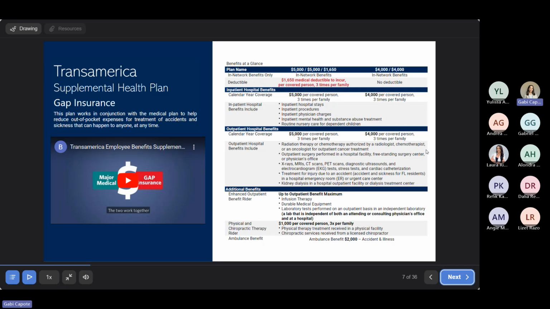Also, under both plans, you have an enhanced outpatient benefit rider. So this helps with things like infusion therapy, durable medical equipment, so things like crutches and wheelchairs. You also have a physical and chiropractic therapy rider. So for any reason you need to see a chiropractor or you need to get physical therapy, you have $1,000 per covered person to help with those costs. And also, if you need to get in an ambulance for whatever reason, you have $2,000 for both accident and illness that you can use towards that cost.